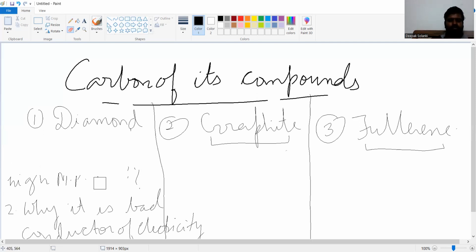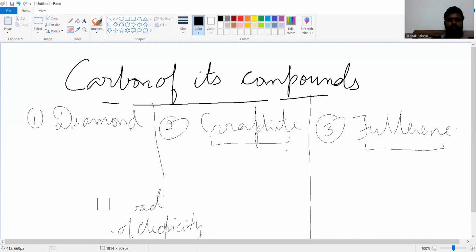So if we look at the structure of carbon, each carbon atom is bonded with 4 carbon atoms.